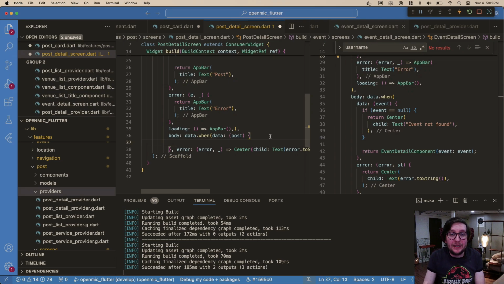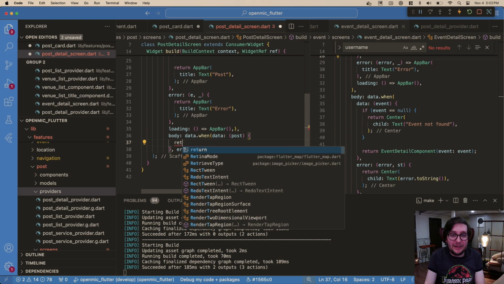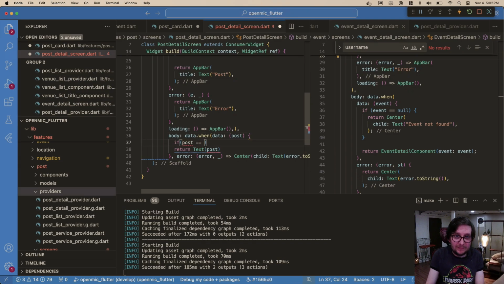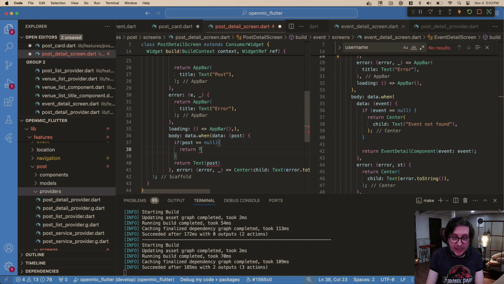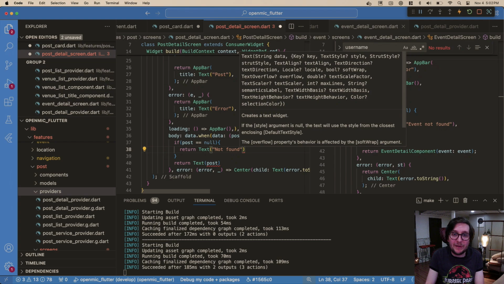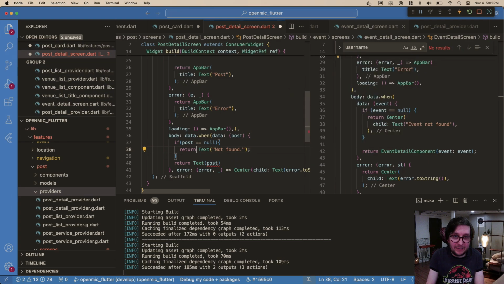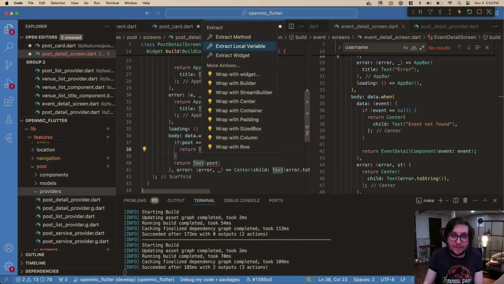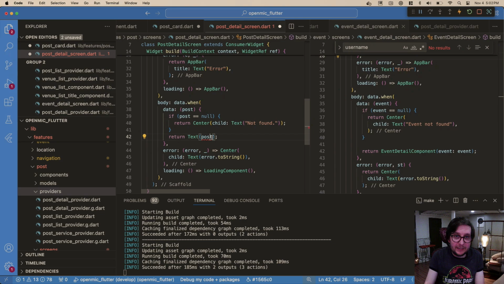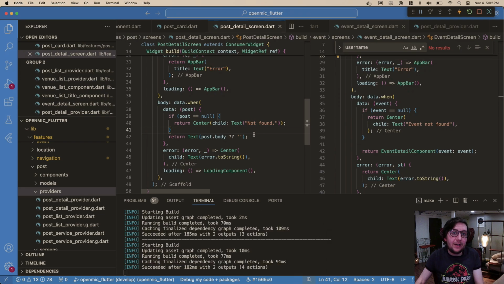Okay, so here I'm just going to temporarily return text of the post. Oh, we also need to handle that post could be null. Return text, and we'll just have not found. That's generally going to be the issue if it's null. And we'll wrap this in a center. Otherwise, text post.body. Again, this will change, but we're just getting the logic and everything in place. Okay, so now we have a detail screen.